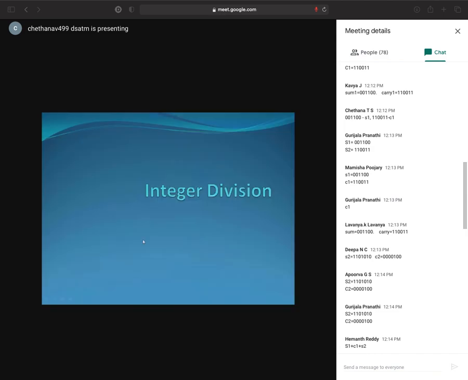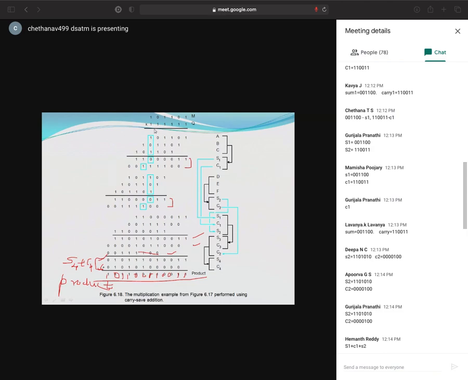Okay, see here how many bits they have taken. Let me check it out with this. Yeah, so here it is 6 bits. Final result will be 1, 2, 3, 4, 5, 6, 7, 8, 9, 10, 11, 12.